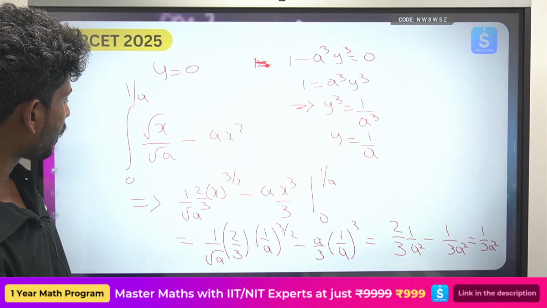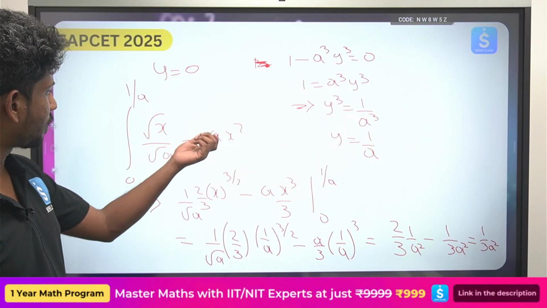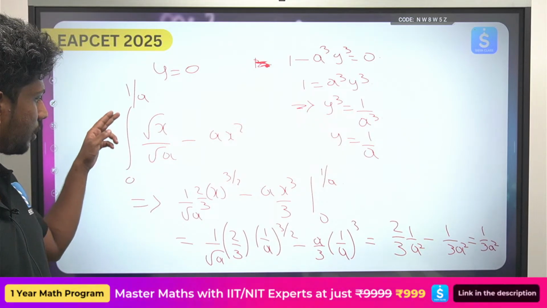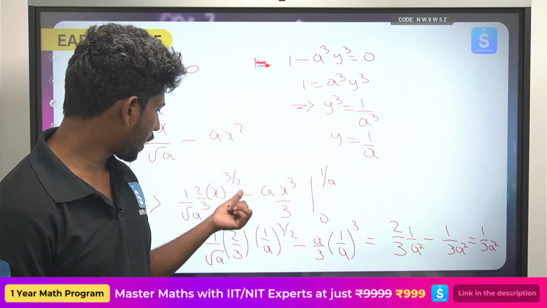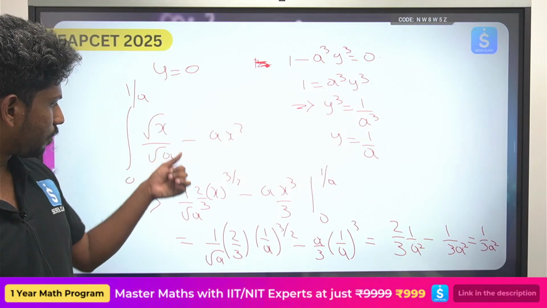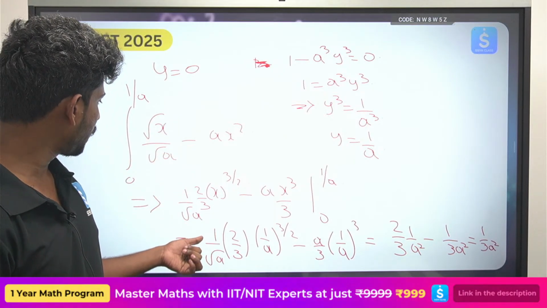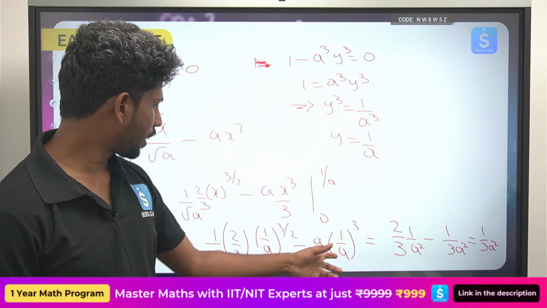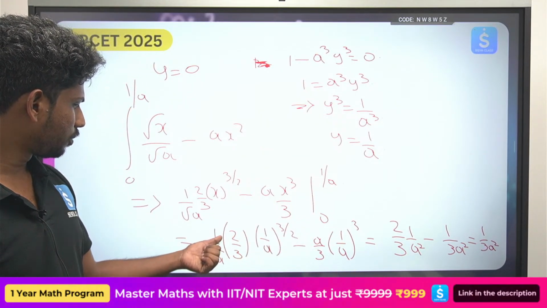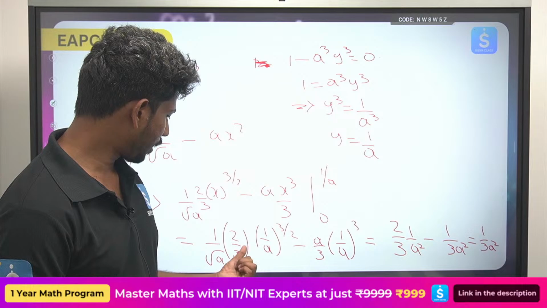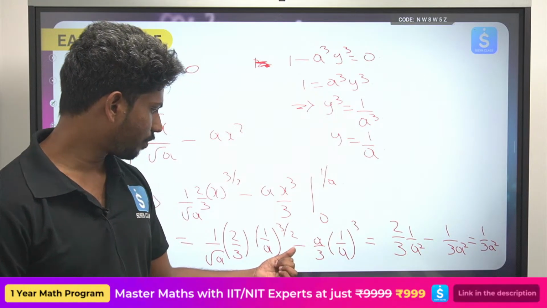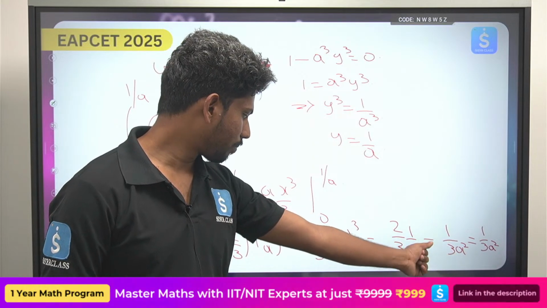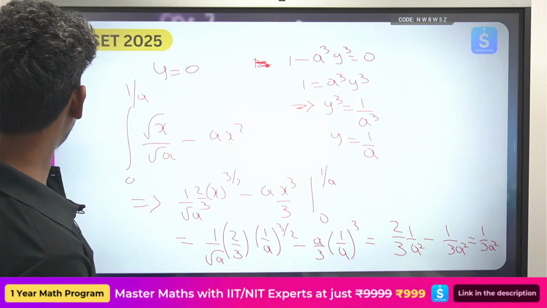Root x by root a minus y is equal to ax square. Okay, so that is also correct. So 0 to 1 by a: 1 by a power 3 by 2, x power 1 by 2 plus 1 is 3 by 2, so that will be 2 by 3. A by ax cube by 3, so 1 by a cube. So everything is perfect. 2 by 3 a power 1 by 2 plus 3 by 2, that will be 4 by 2, square. A by 3, 1 by a cube, so 1 by 3 a square. So 1 by 3 a square, this is correct.